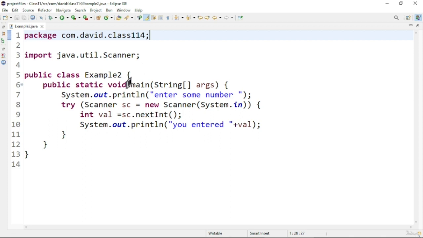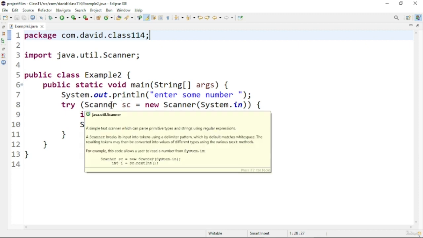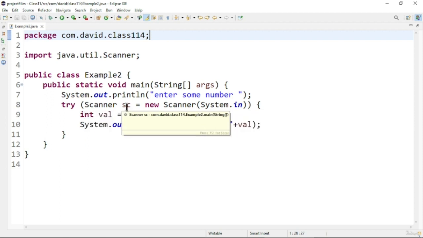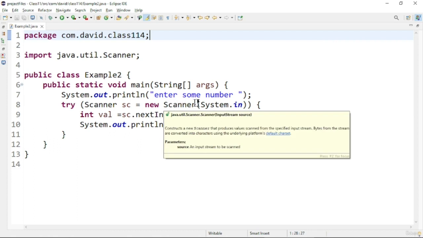So here is a program. In the class I declared a main method. In the main method I have printed out a message to input the particular number, and here you can see the try with resources. And in the try with resources I am using the scanner class. In the scanner class constructor I will pass System.in.